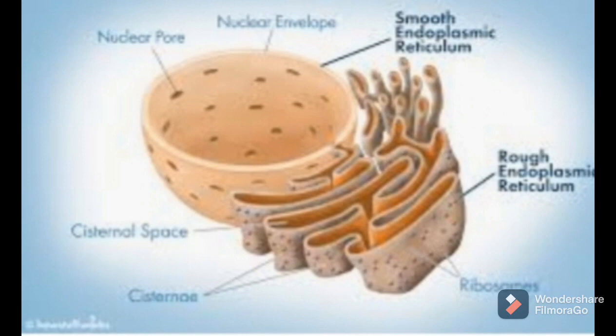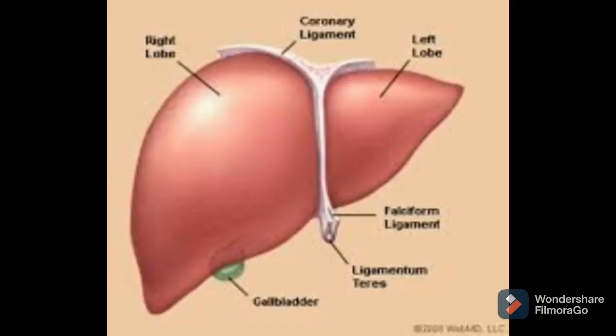Then why does endoplasmic reticulum vary from cell to cell? I will just give you an example. You can see here these are liver cells, and liver cells consist of a lot of smooth ER. Why? What do you think? Why are there a lot of smooth endoplasmic reticulums? Because the presence of SER or RER depends upon the function of those cells.